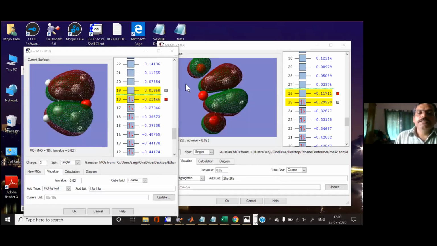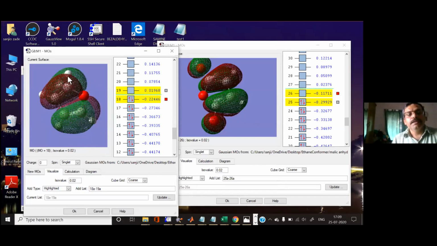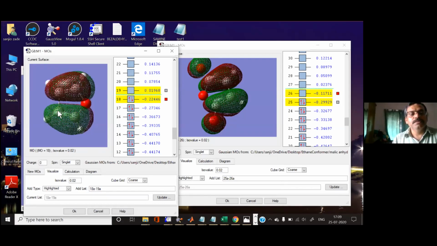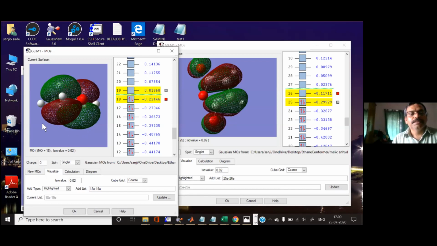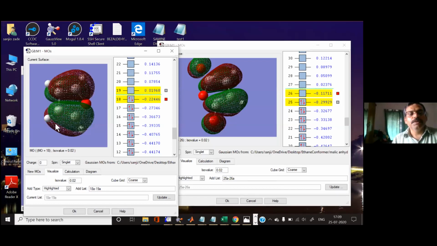You can similarly also save the molecular orbital. Again, you can take the molecular orbital and change the orientation, either this orientation, this orientation, this orientation, whatever orientation you want. You can also make it solid or transparent.